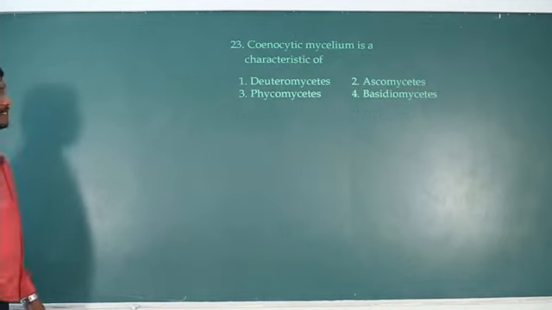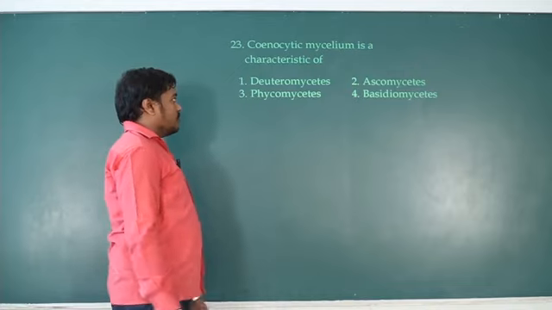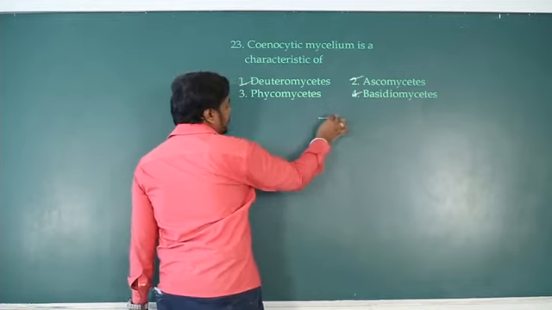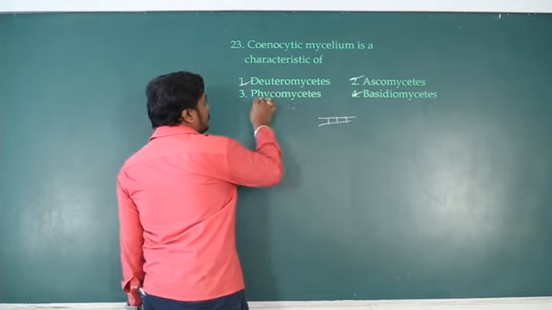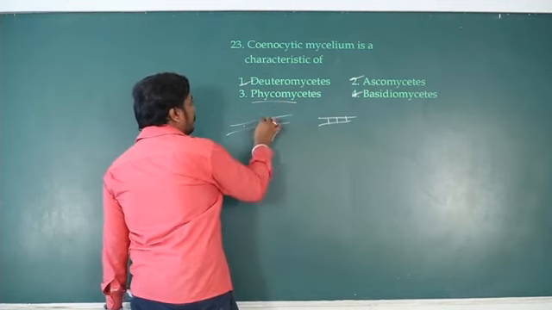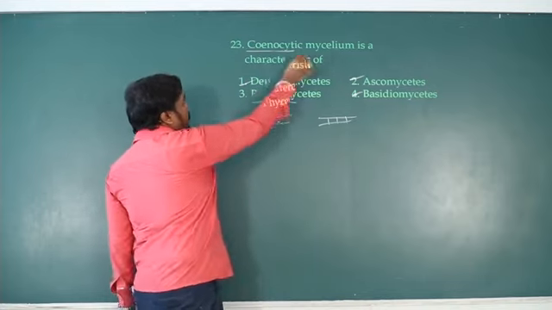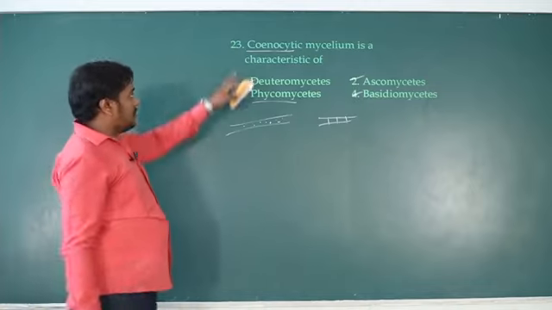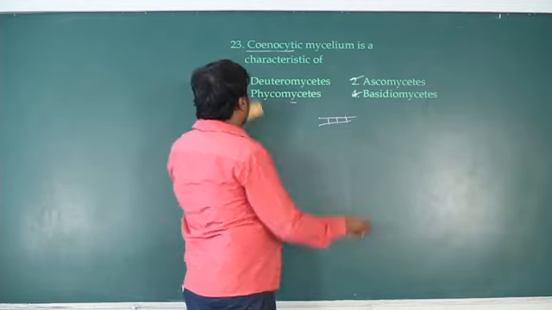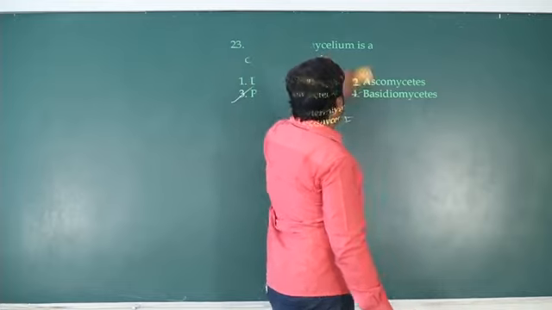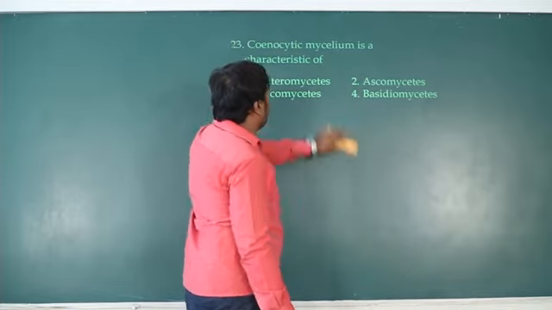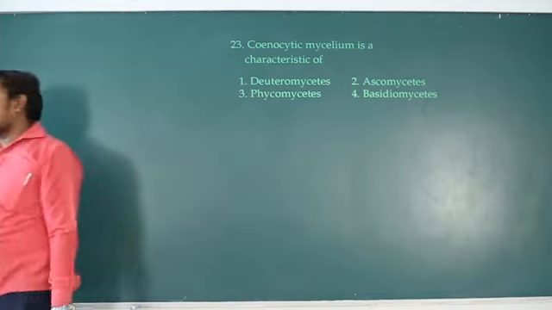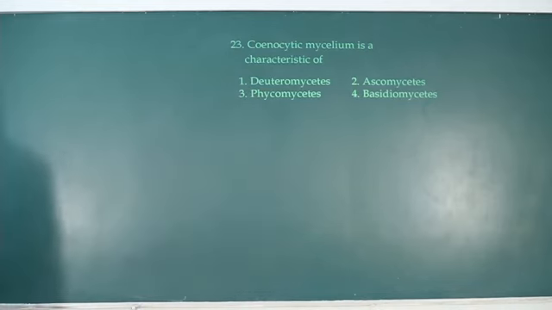Coenocytic mycelium is a characteristic of which group: deuteromycetes, ascomycetes, phycomycetes or basidiomycetes? Options 1, 2 and 4 have septate hyphae, whereas phycomycetes have aseptate hyphae with a multinucleate condition called coenocytic. So coenocytic is a condition where fungi have aseptate, multinucleate hyphae. So phycomycete is the answer. Primitive fungi have coenocytic hyphae, whereas advanced fungi have septate hyphae. Okay, next question.